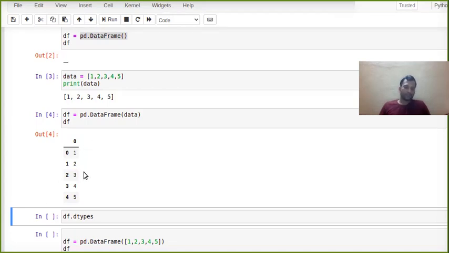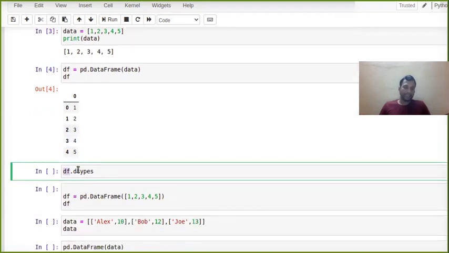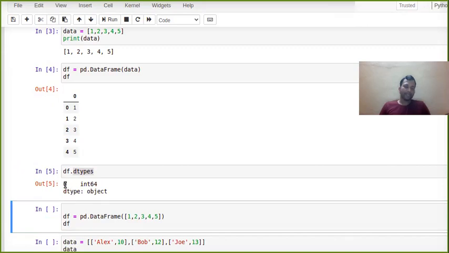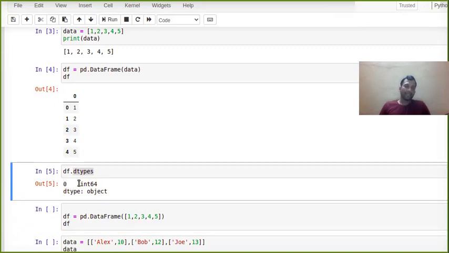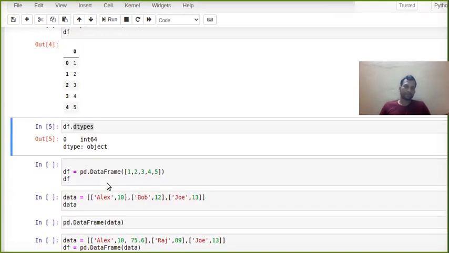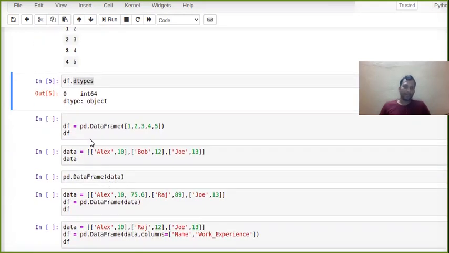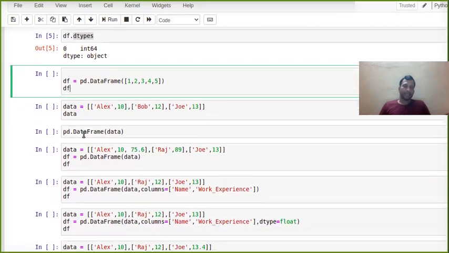Now suppose you want to check the data types of the data frame. Take the data frame name. Right now we have given df and dot dtypes, and it will give you all the data types. If we have multiple columns, suppose 10 columns, then it will give the data types of all the columns. Right now we have only one column, so it will give only one data type. It's telling us that for column 0 we have data type int64.